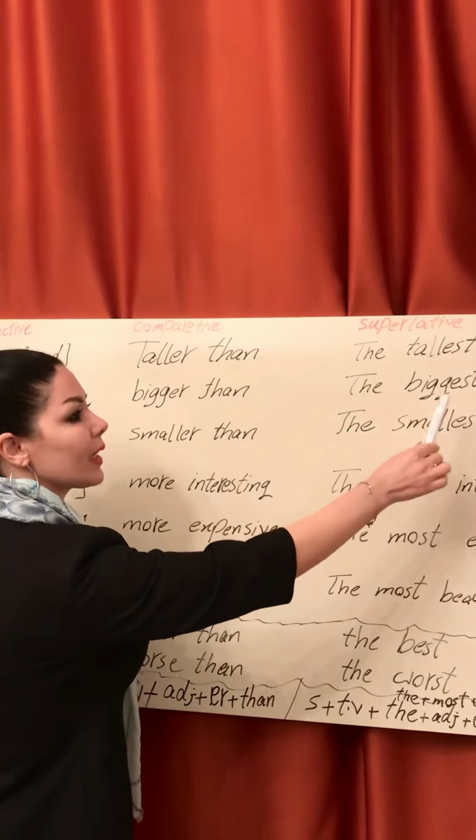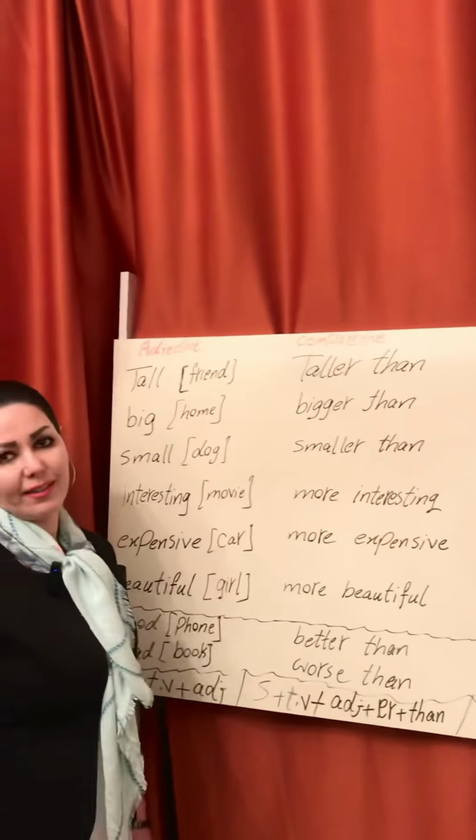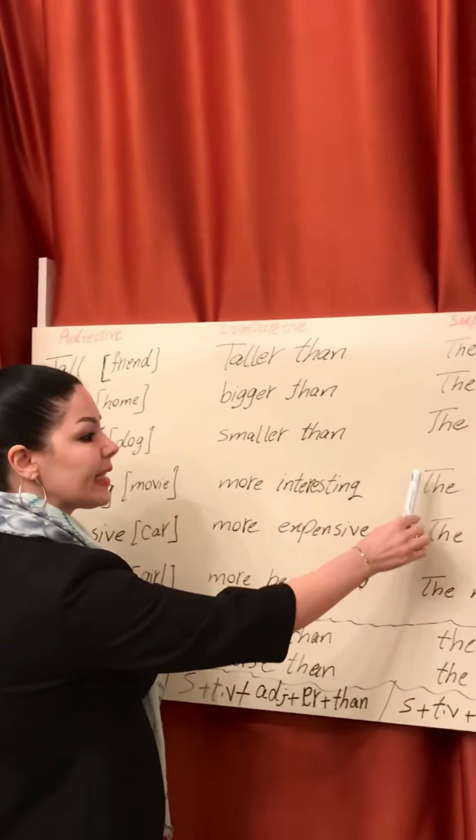For superlative, this movie is the most interesting movie that I see.